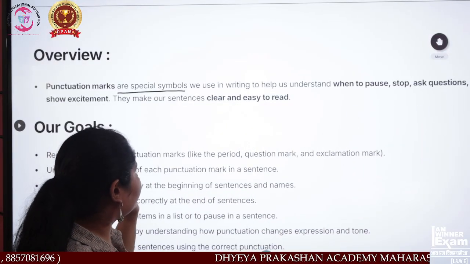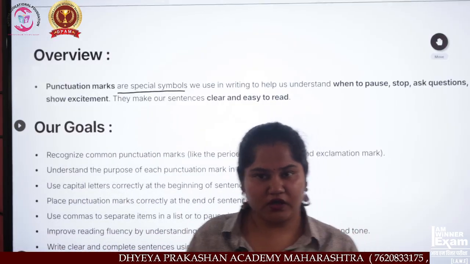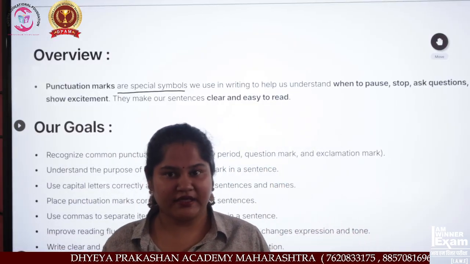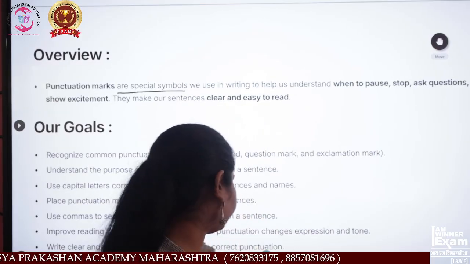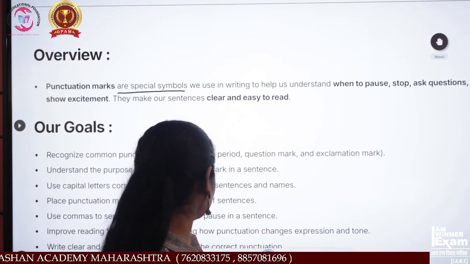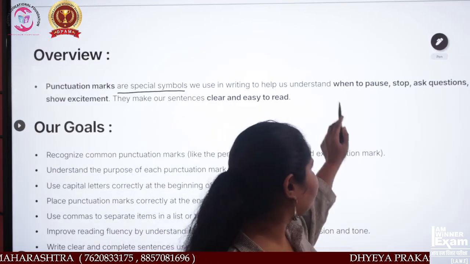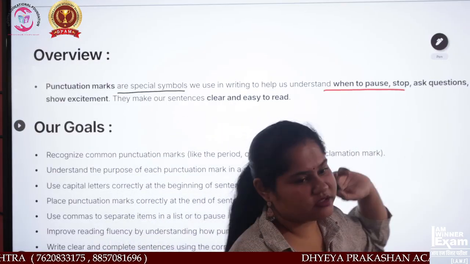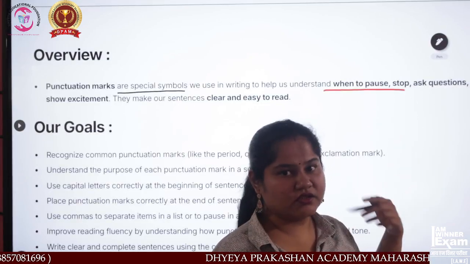They make our sentences clear and easy to read or write also. When you write, then only you can read. Okay, now see, these punctuation marks are giving the exact knowledge of when to pause, when to stop, ask questions, or show excitement.